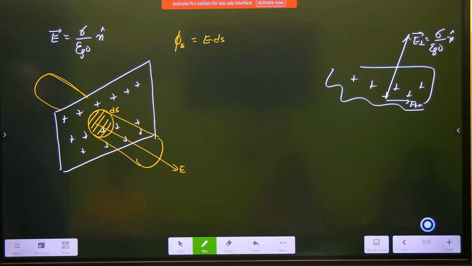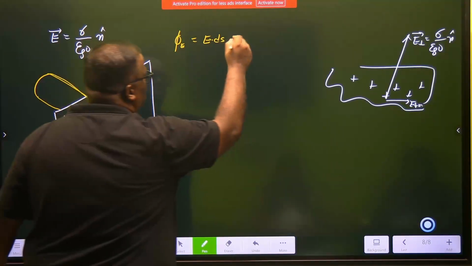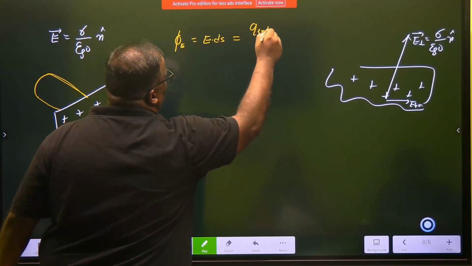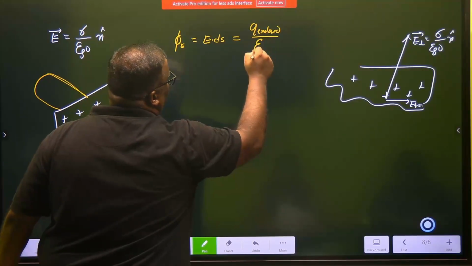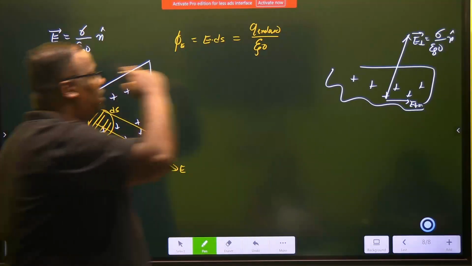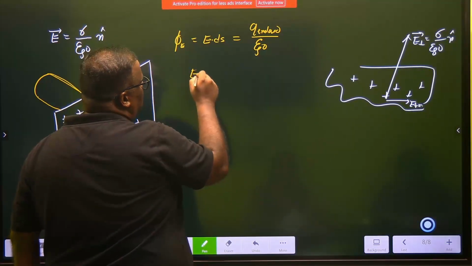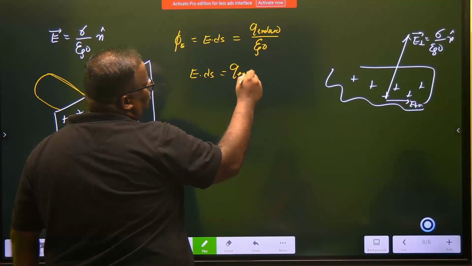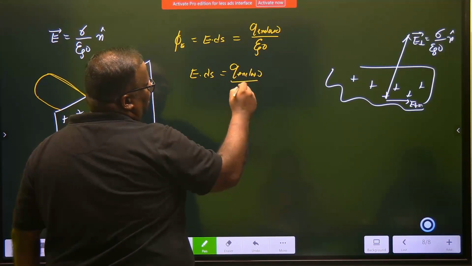Right? And ∮E·dS should be equal to what? The Q enclosed divided by epsilon naught. Right? Achha, how to get the Q? So from here we get E into dS should be equal to Q enclosed upon epsilon naught.